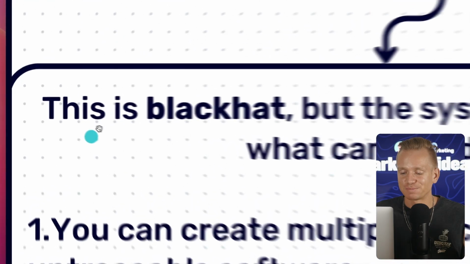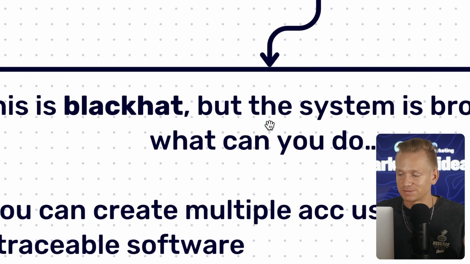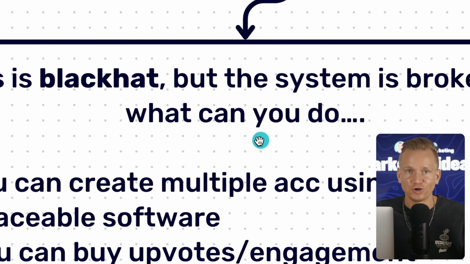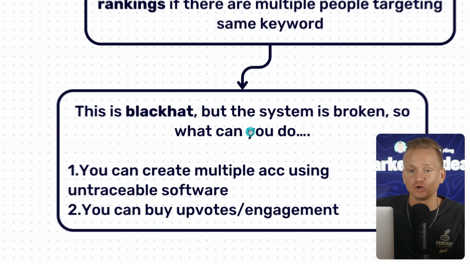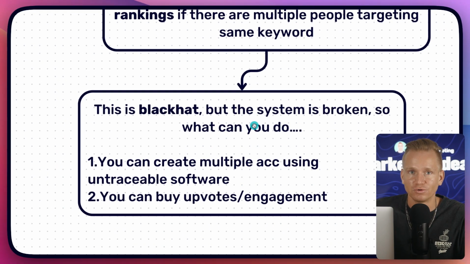So this is black hat, and I'm not saying that you should do black hat type of things, but the system is broken, honestly. So just do what you want to do. I don't really look down on it because it just doesn't work already. People do this anyway. So if you're actually providing good value, you might as well use the same dodgy techniques and get ahead of other people that are not providing good value and just pushing whatever nonsense affiliate products.